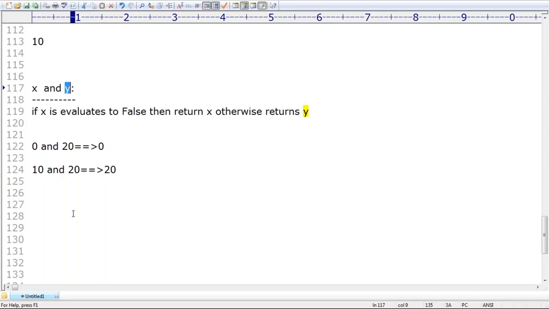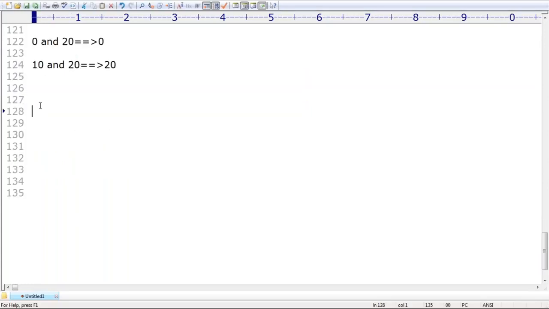Now, what I want to take, sir? Reverse: X or Y. Can you please observe very carefully? X or Y. If X is true, think a bit carefully. If the first one is true, am I required to consider Y? Because the result is always true, or not?